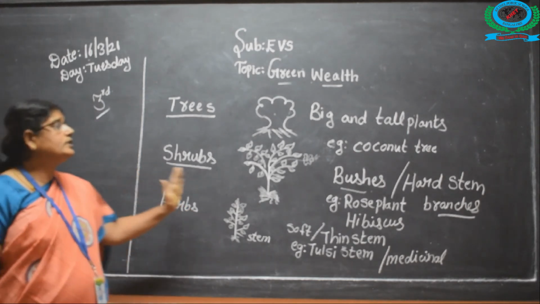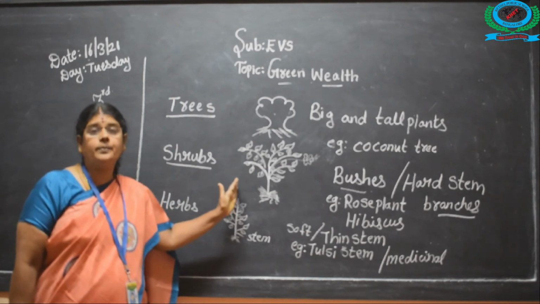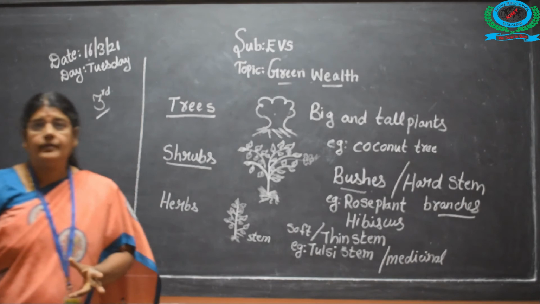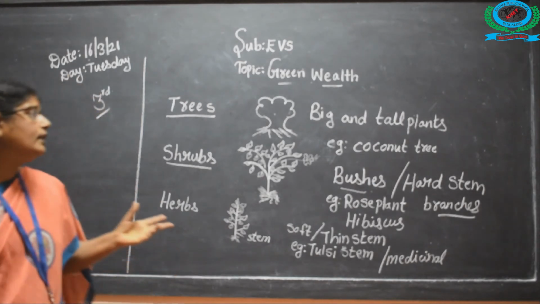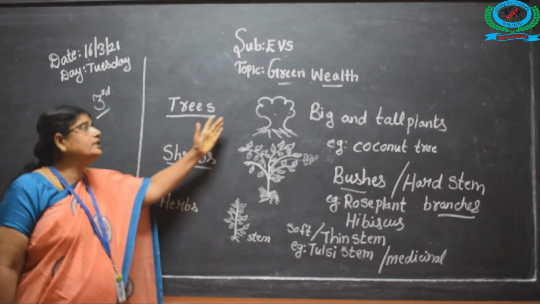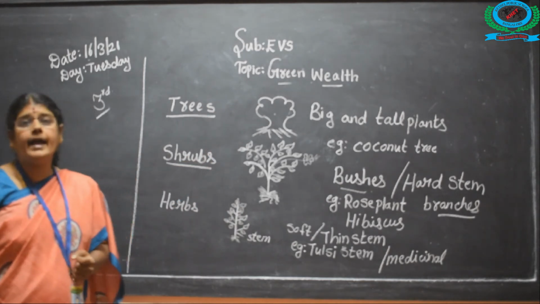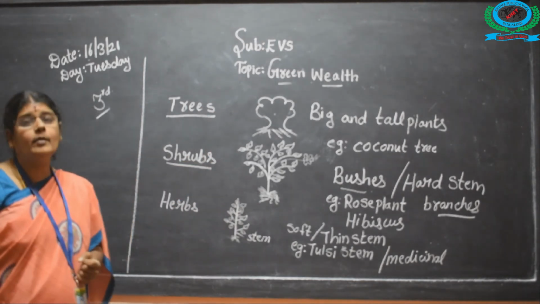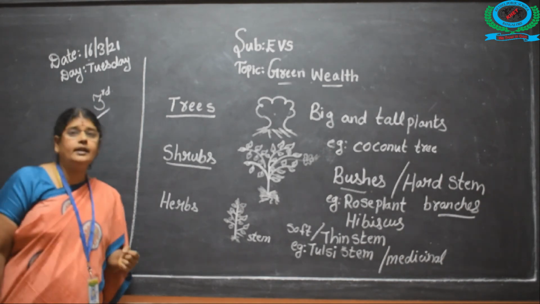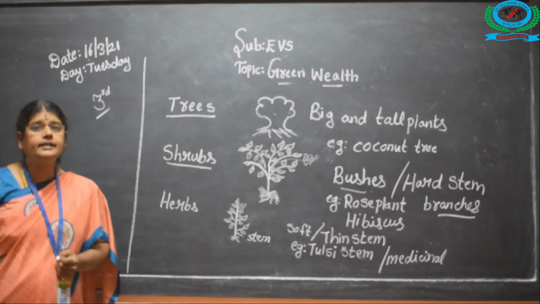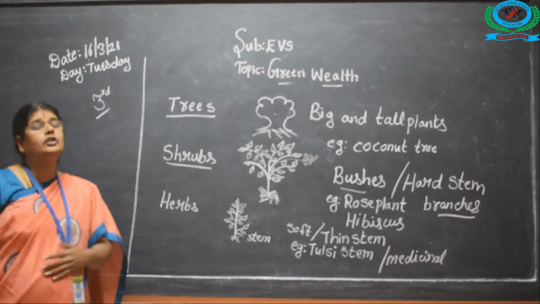See, in shrubs, the rose plant and hibiscus plants give us flowers. Got it, children? See, it is all very important. In trees also, we get coconut, mango and neem. Neem is very important. It is a medicinal tree which is big and tall.